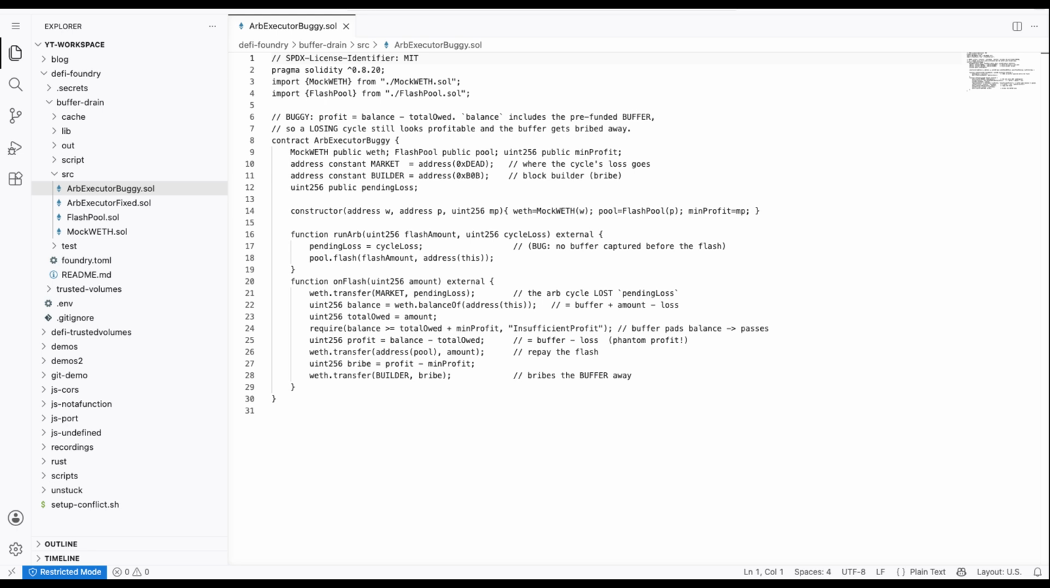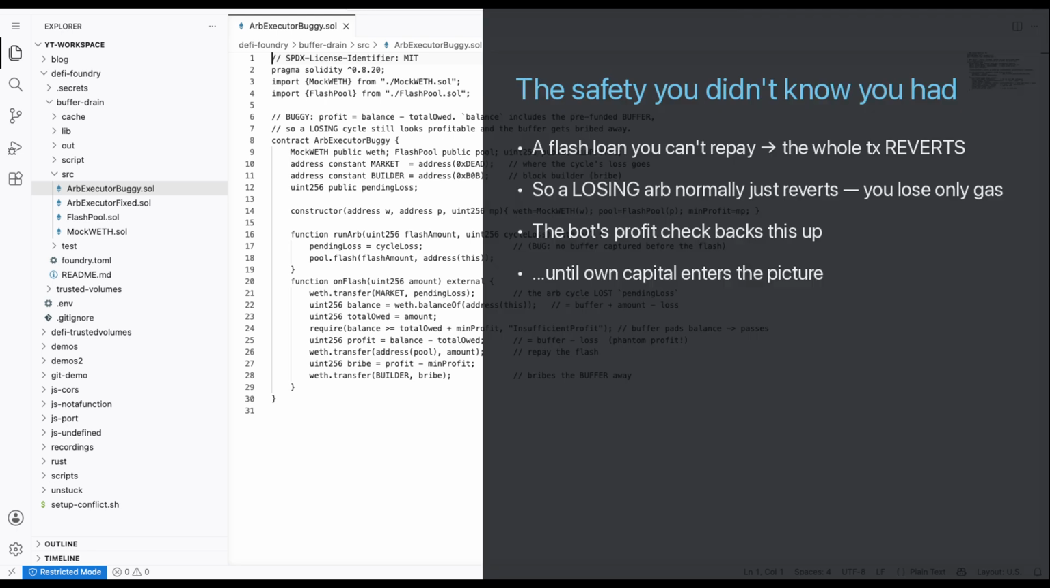First, the safety that the optimization quietly removed. Here is the safety net you get for free with flash loans. If a cycle loses money, you can't repay the loan, so the entire transaction reverts. A losing arbitrage simply unhappens. You're out nothing but gas. The bot also has a profit check that refuses to bribe the builder unless it actually made money. Both of those depend on one assumption.